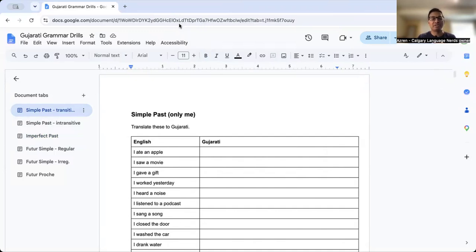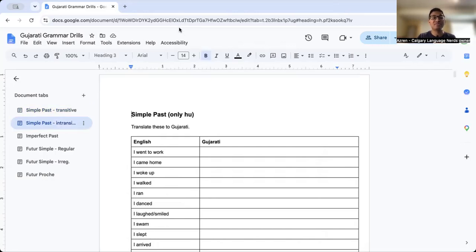Now, before we do that, there's a little tiny nuance I'd like to point out in the simple past tense first. The simple past tense has two categories of conjugation. The first category is what is called transitive verbs. That is like 98% of all verbs in Gujarati. Almost all of them follow the exact rules that we covered in the previous lesson. But there's a very small selection of verbs that work a little bit differently. We're not going to spend a tremendous amount of time on it today. I'm just going to show you quickly how that works.